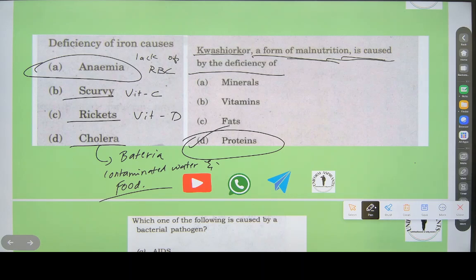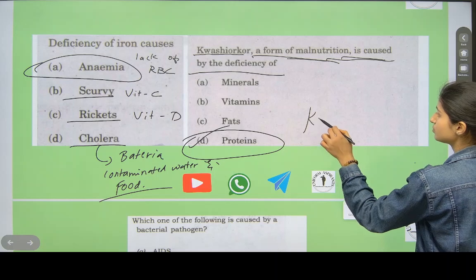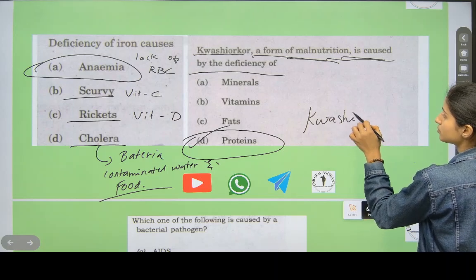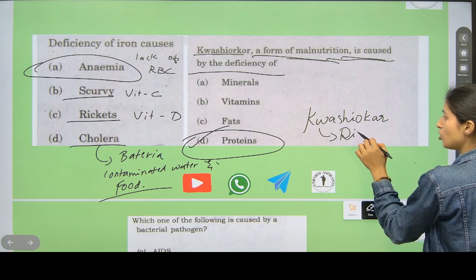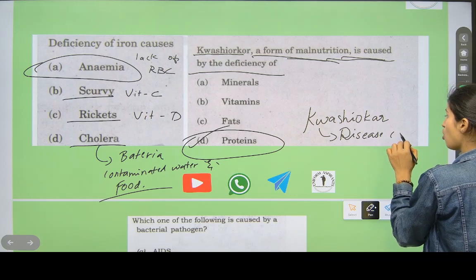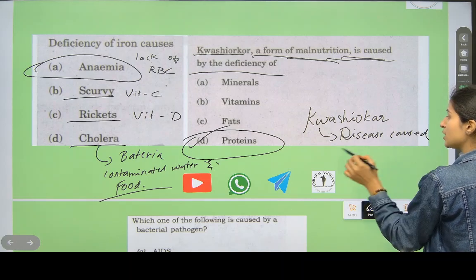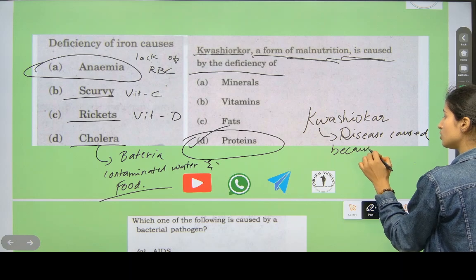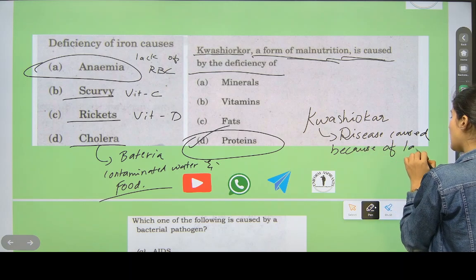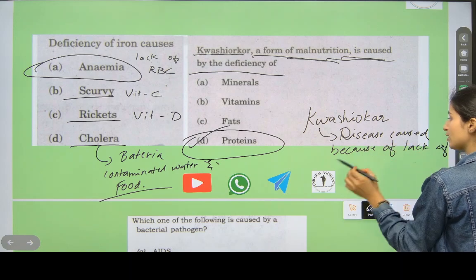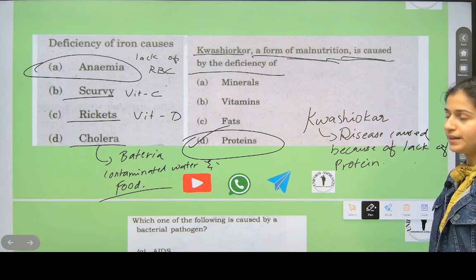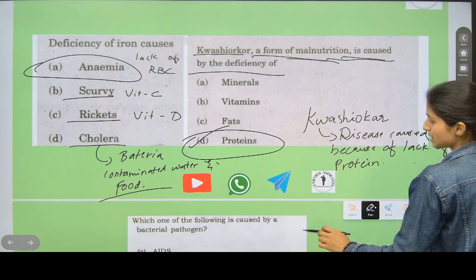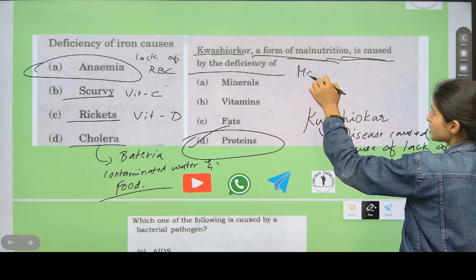Written this? Write like this: Kwashiorkor, disease caused because of lack of protein intake. One more disease is there, its name is Marasmus.